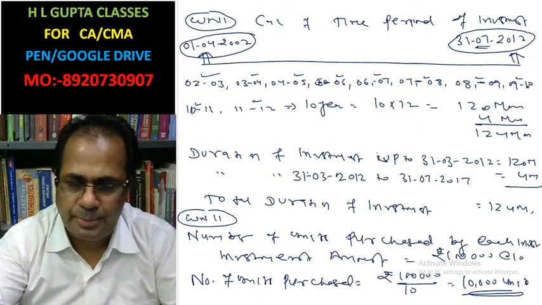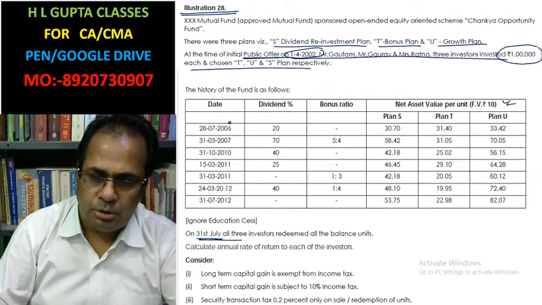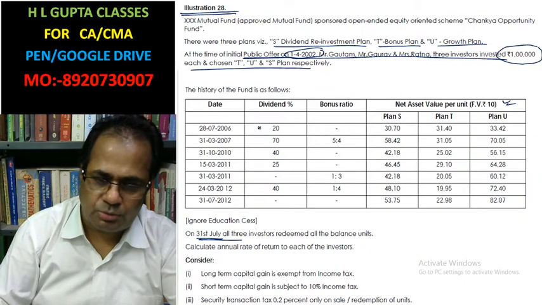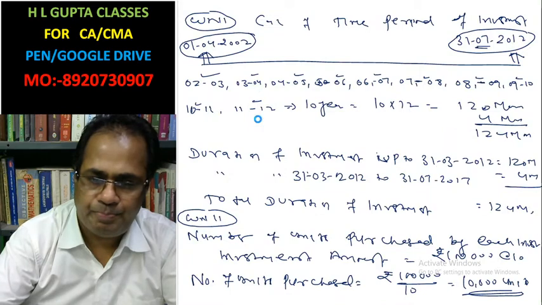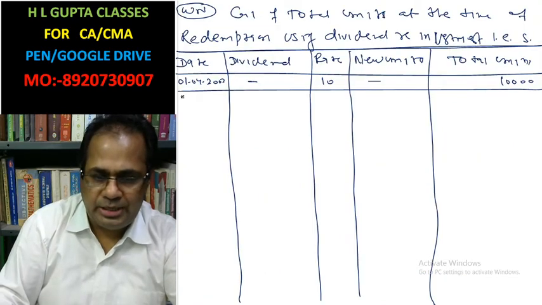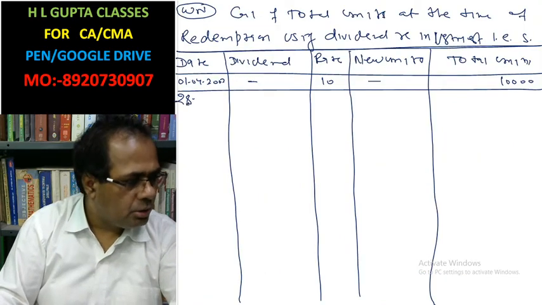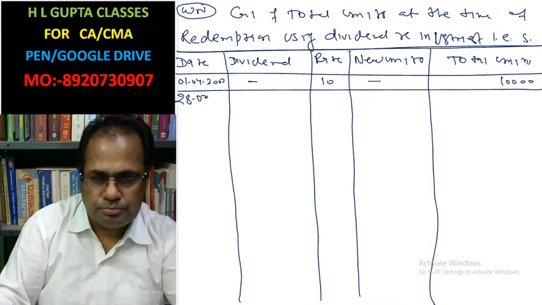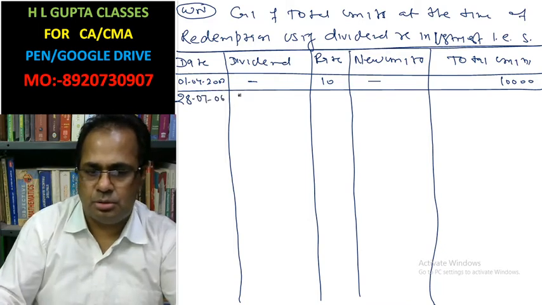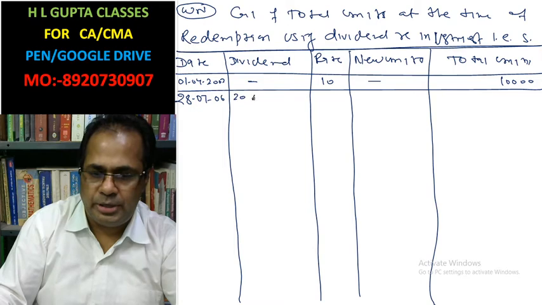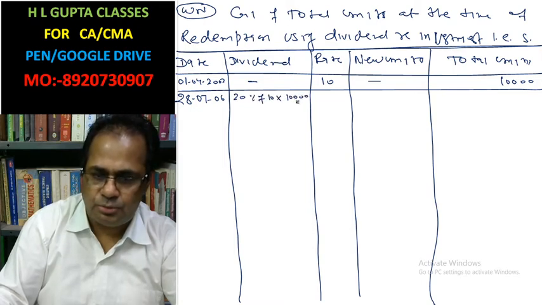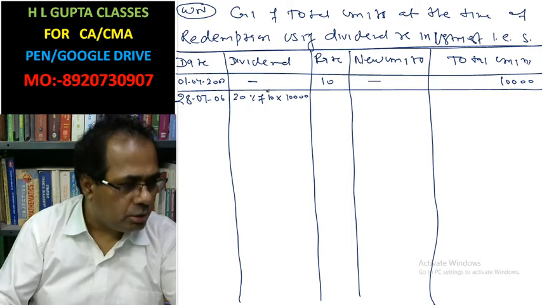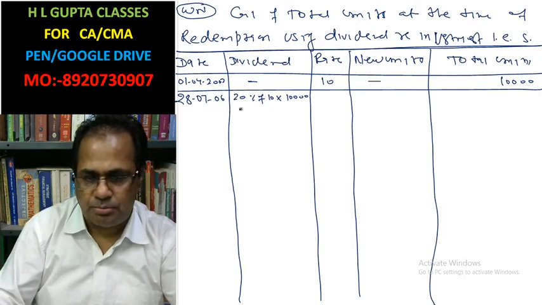On the first dividend received, 28/07/2006, 20%. 20% of 10 into 10,000 is rupees 20,000.